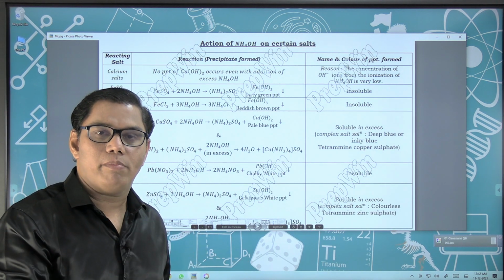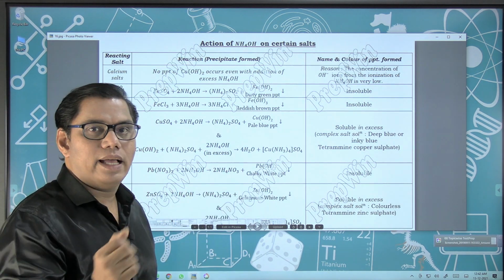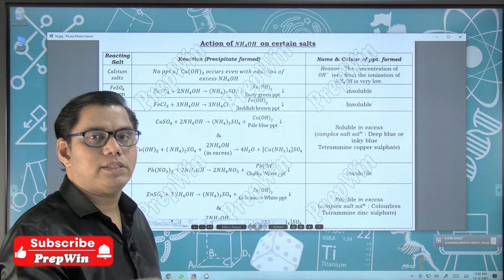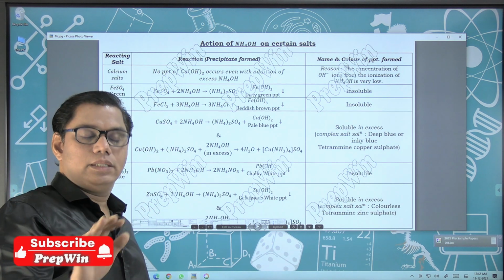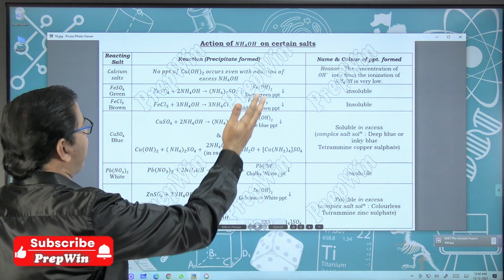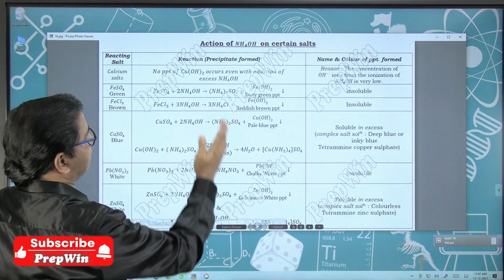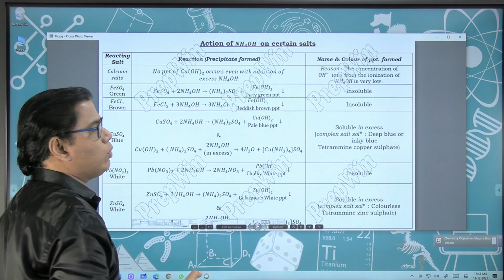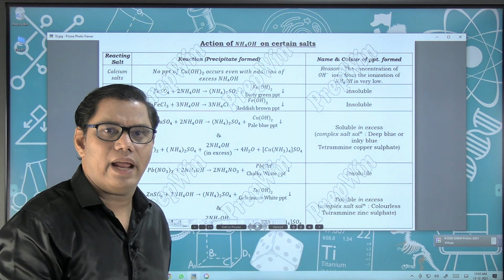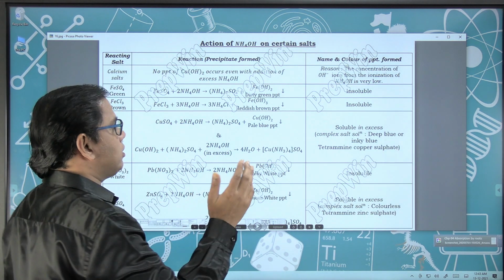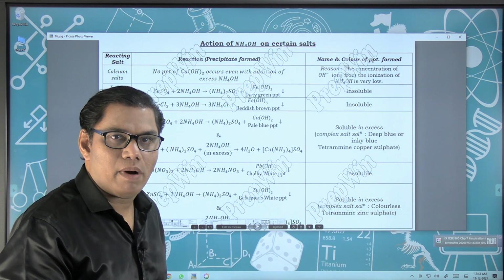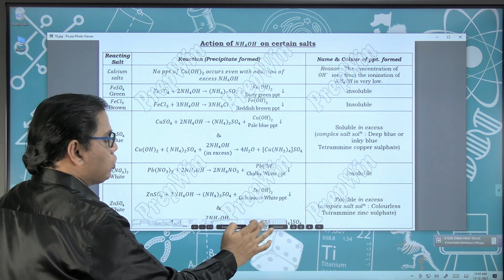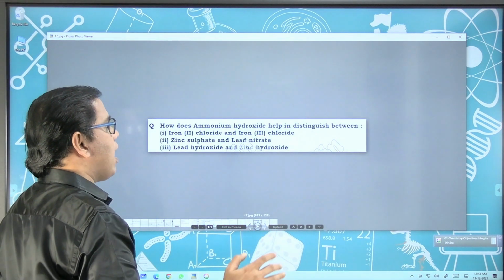So you have to remember this, you have to learn this by heart, and then choosing your option will be very simple. If you are learning your chemistry from a good teacher like me, just joking. So this chapter is nothing, just 2 tables, one related to sodium hydroxide and another related to ammonium hydroxide, and that's it. The entire chapter is based upon these tables and you have to do some mugging work related to colors and the precipitates which are soluble in excess of the reagent.